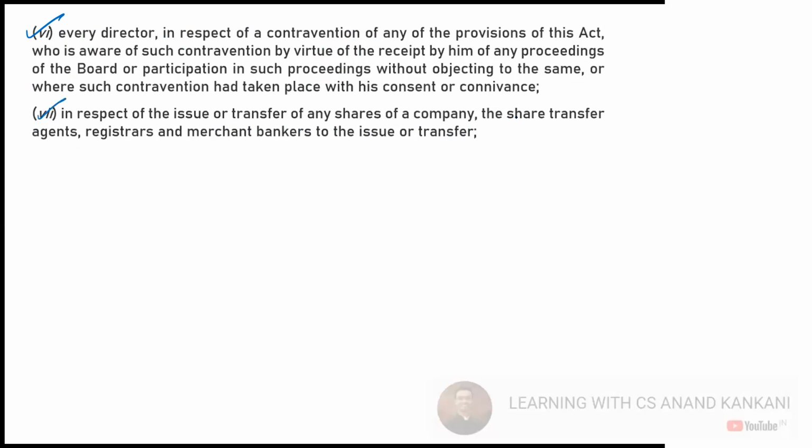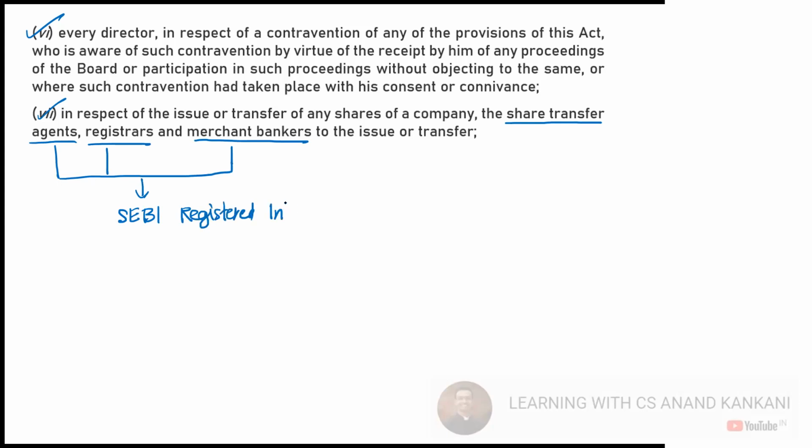Now, who are these people? The share transfer agent, the registrar, and the merchant banker. These are basically the intermediaries. Rather, I would say, these are SEBI registered intermediaries.